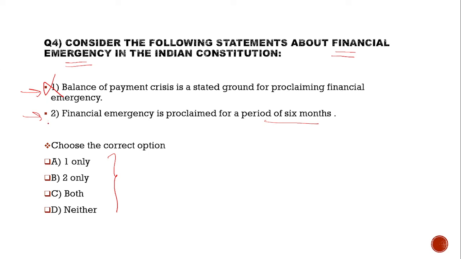Statement 2: Financial emergency is proclaimed for a period of 6 months. This statement is incorrect. Once approved by both the Houses of Parliament, the financial emergency continues indefinitely till it is revoked. So, the answer of question number 4 is D, neither.